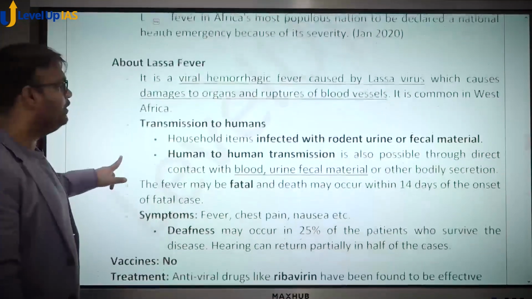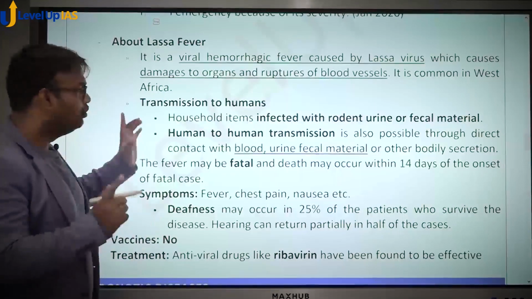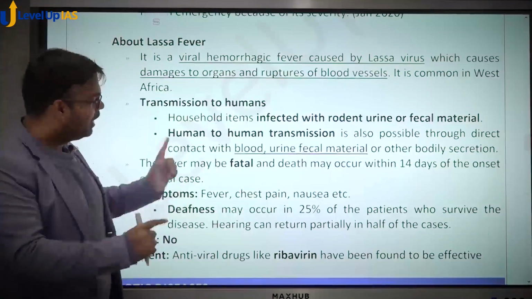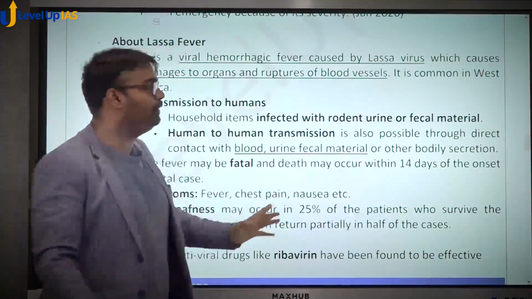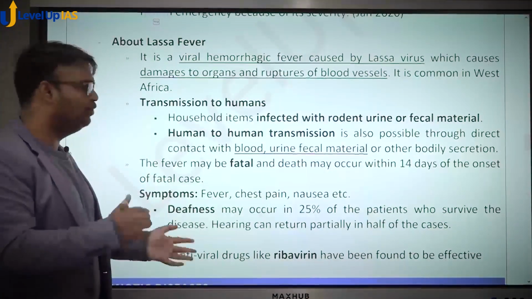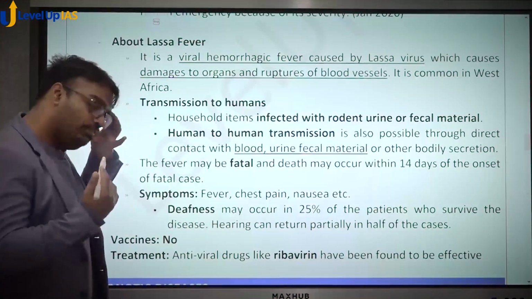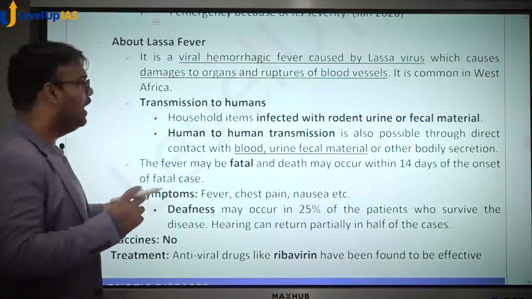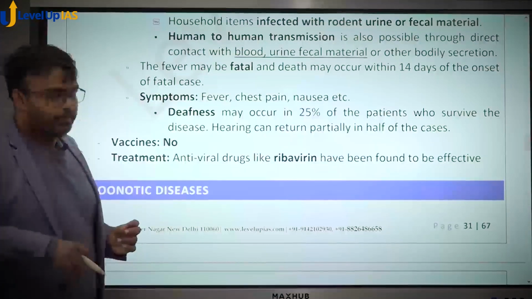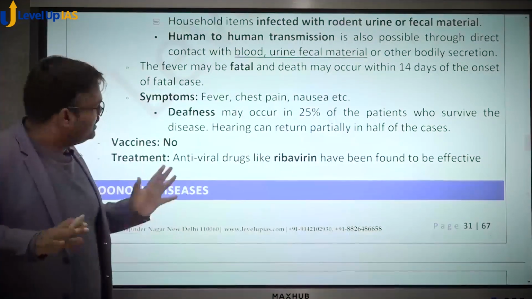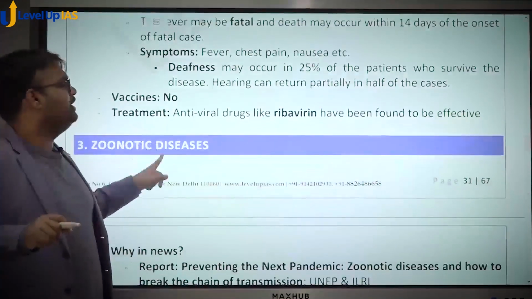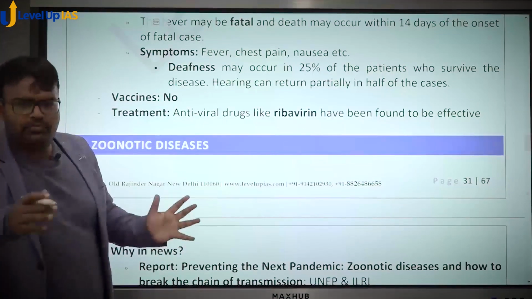Now, when we look at how it gets transmitted to humans, it is mostly the urine or fecal material of rodents. Human to human transmission is again by a similar mechanism: blood, urine or fecal material. If it gets added in the water or in the food, it becomes a concern. Now, this is another disease which is fatal in nature, and death may occur within 14 days of the onset. This is what you should know about it. A vaccine is not available, but there's an antiviral drug, ribavirin, which has been found to be effective against Lassa fever.